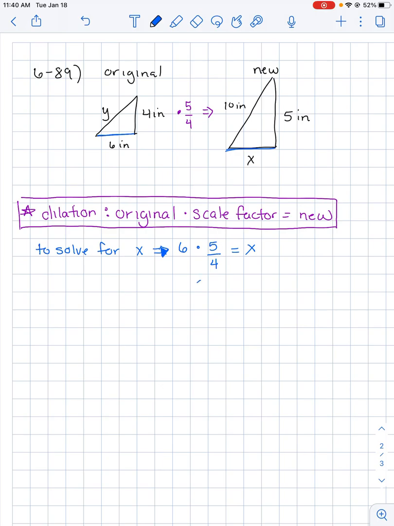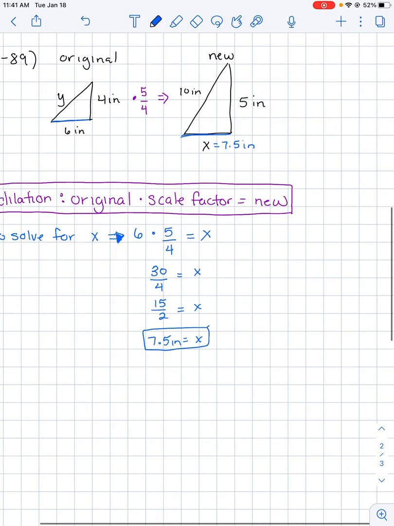So 6 times 5 is 30. And 30 divided by 4 is 15/2. And 15/2, if I want to rewrite that, is equivalent to 7.5. So based on what I know, I'm going to say that X is 7.5 inches. Now that makes sense to me, because if the original is 6 and the scale factor is a little more than 1, 7.5 makes sense.